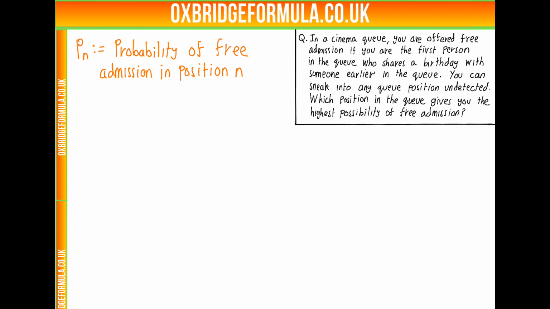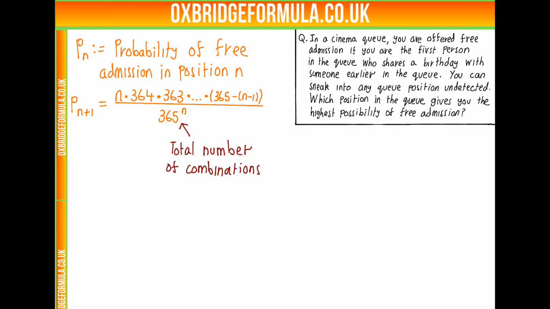So P(n+1) we're going to work out, because that's slightly easier, because it means we've got n people in front of us in the queue. So P(n+1), we get this. Where does this come from? Well, we know every combination of the n people in front of us with their birthdays is equally likely, because the probability of any given birthday we're assuming is equally likely. So this bottom number is the total number of combinations of birthdays we could have in front of us. So for each place of the n, we have 365 different choices, so 365 to the n.